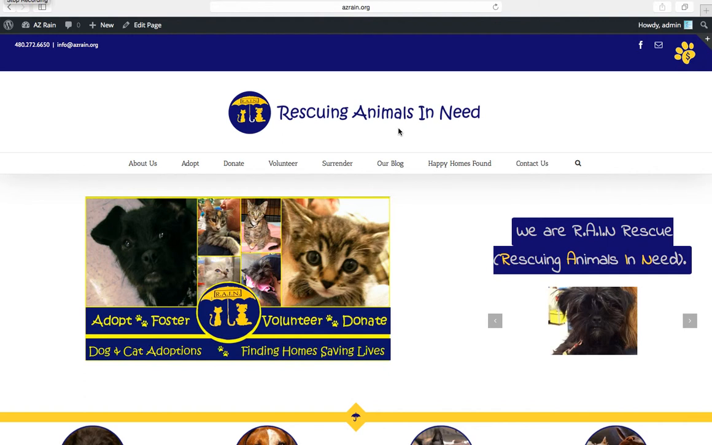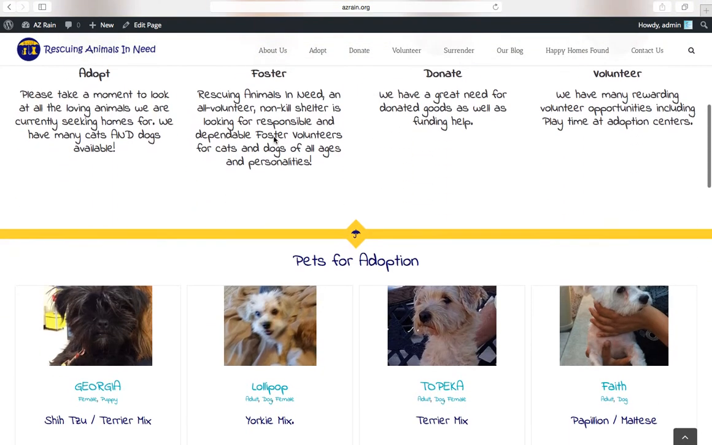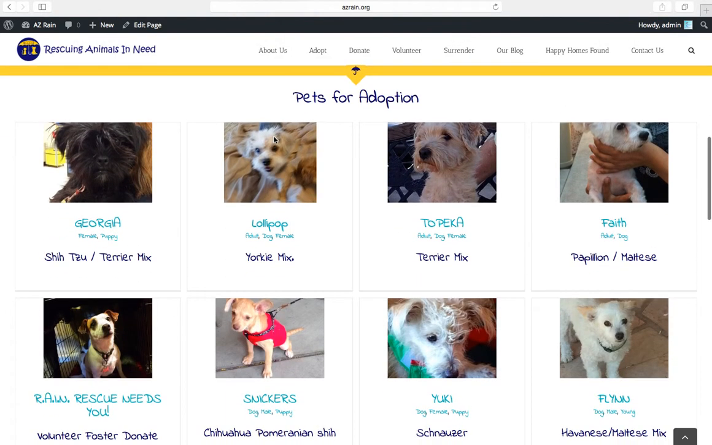This is the AZ Rain website. It's a WordPress website using the Aveda theme. The focus of this website are the animals that are up for adoption. They accept dogs and cats.